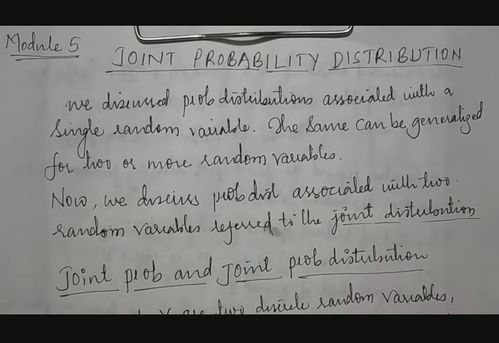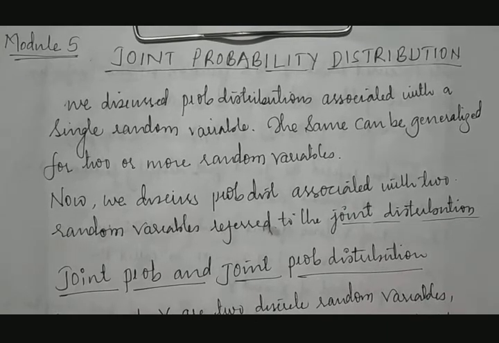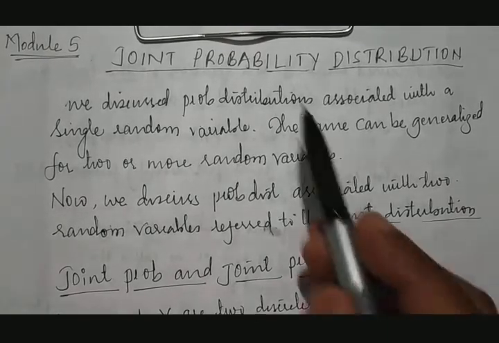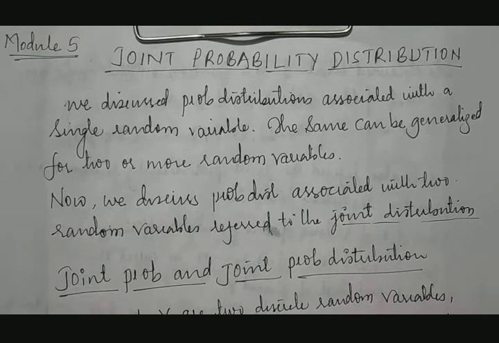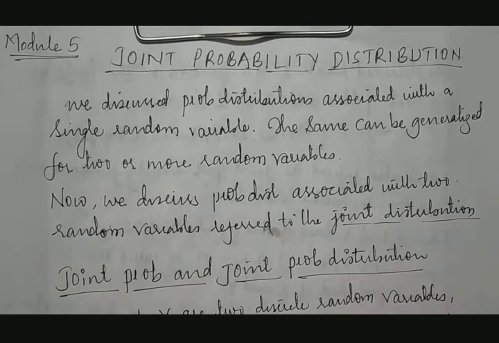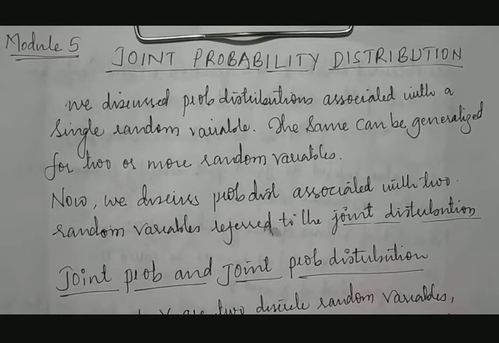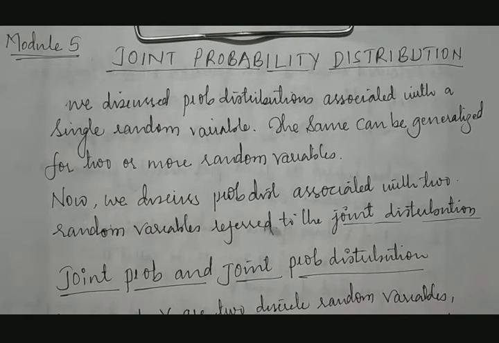Today we'll discuss module number 5, that is joint probability distribution. Already we discussed probability distribution and we know what is the meaning of probability distribution. In that we already discussed discrete probability distribution and continuous probability distribution. In discrete probability distribution, we discussed two different probability distributions, one binomial, other one Poisson distribution. In continuous probability distribution, again we discussed two different probability distributions, one exponential probability distribution and other one normal probability